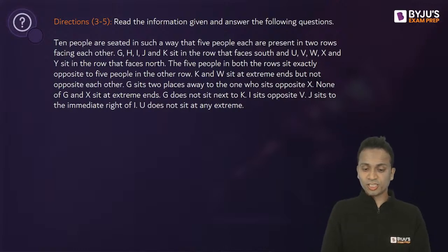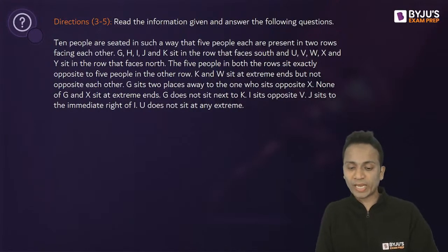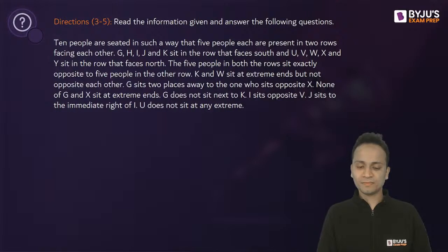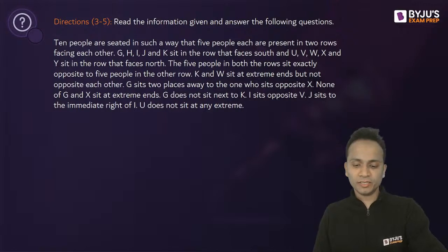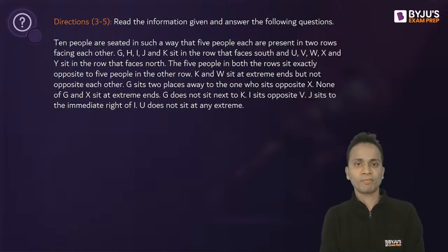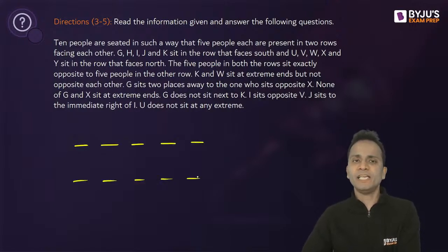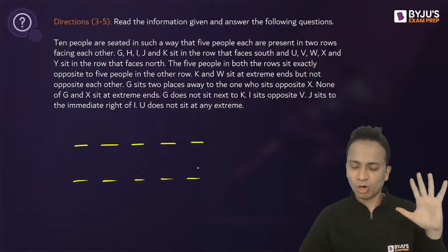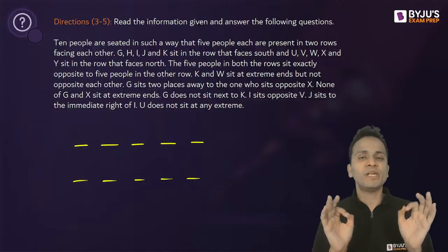Okay, good, Kaushal. So Kaushal, I'm expecting an answer from you. Quick answer. So come on, tell me, those who have already drawn this, please post done in the chat box. Lovely, good. So the people who are done, quickly give me who are sitting in these rows. What are the names respectively in the first row at the top and in the second row at the bottom? Come on, just quickly write the arrangement in the chat box.